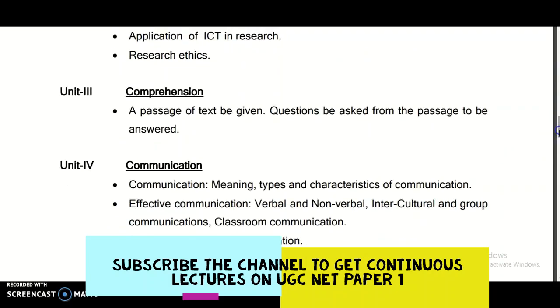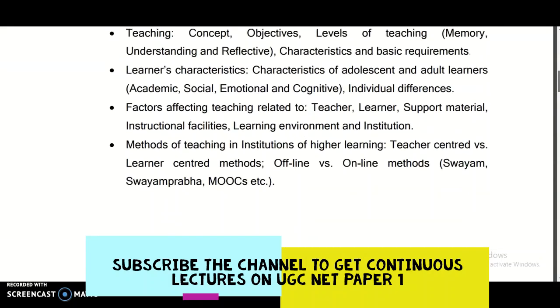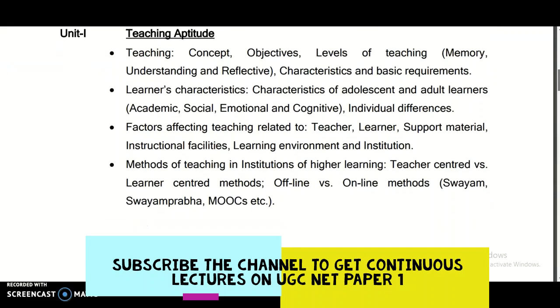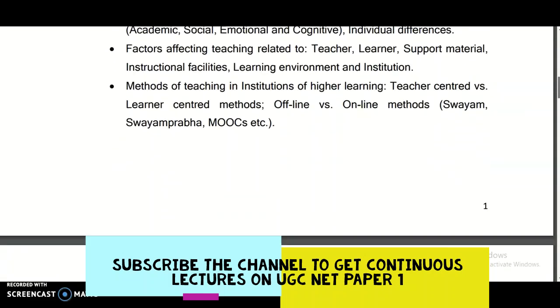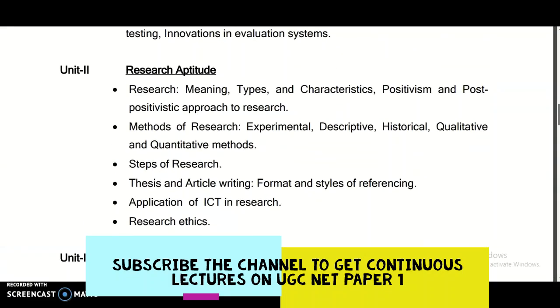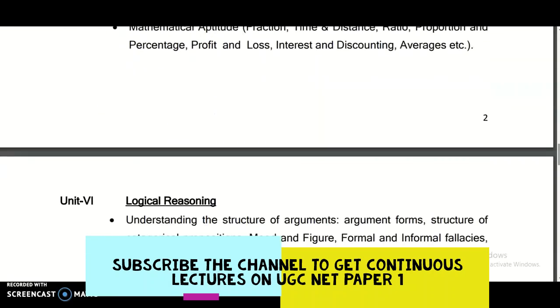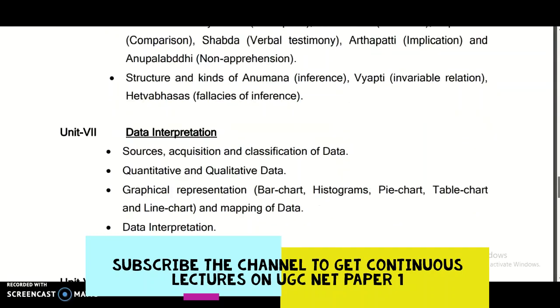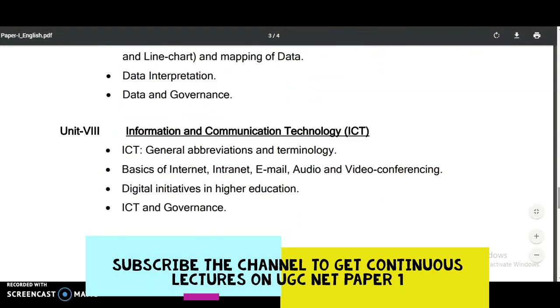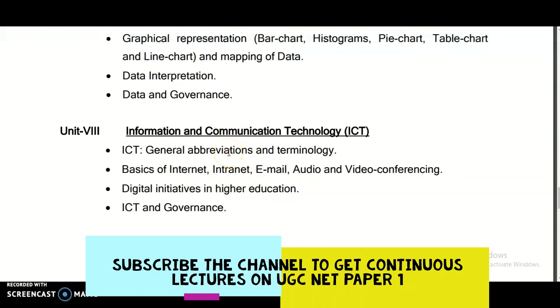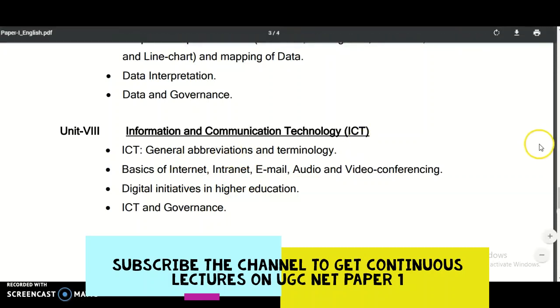And coming to the remaining 6 units, teaching aptitude is a very small unit and there will be limited definitions. The next one is research aptitude, which is the same. Next is communication, and next is information and communication technology, a very easy unit that anybody can answer with a minimum understanding of computers and information technologies.